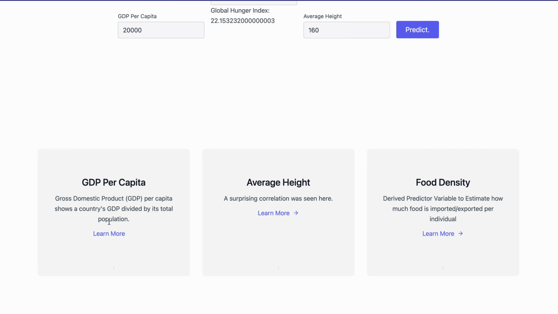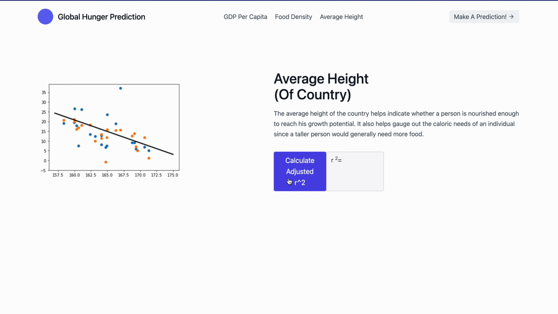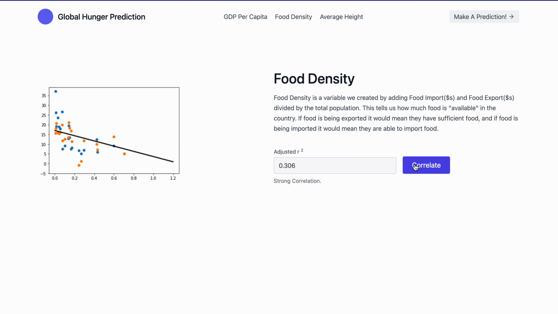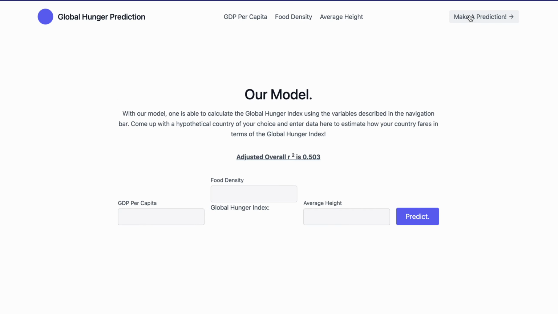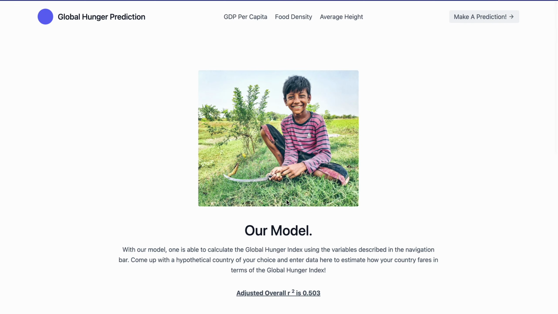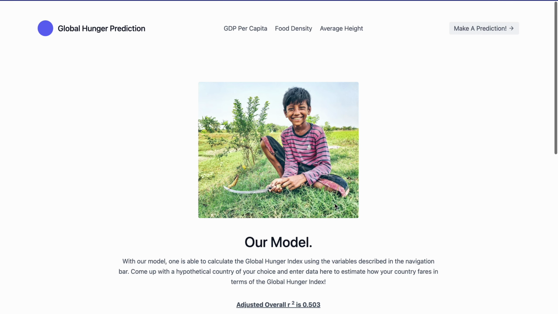Then we have these 3 pages as well we can go to. So let's go to average height. And we are able to see the correlations of the average height of the country with the GHI. Same thing for food density and GDP per capita. So yes, and we can go back to making a prediction and re-entering new values. And the photos change every time.